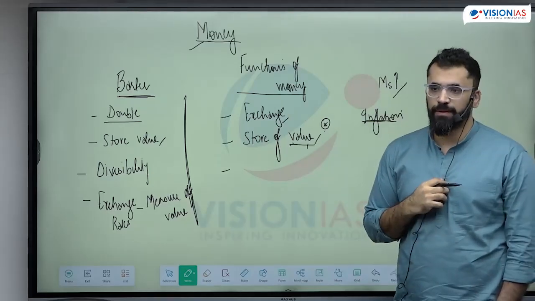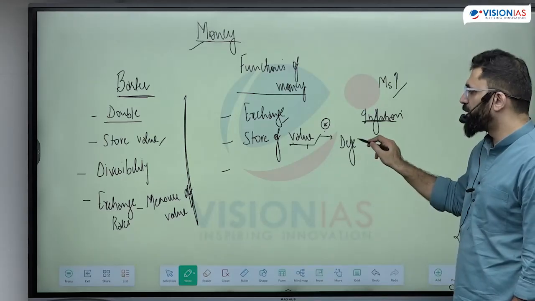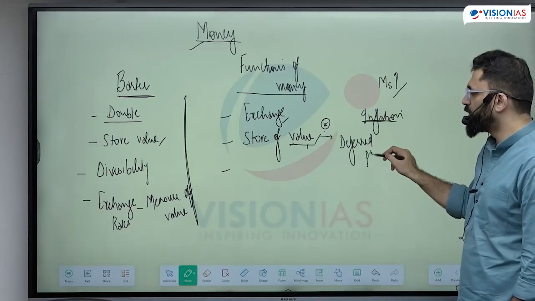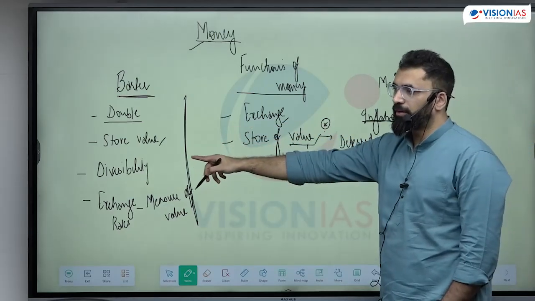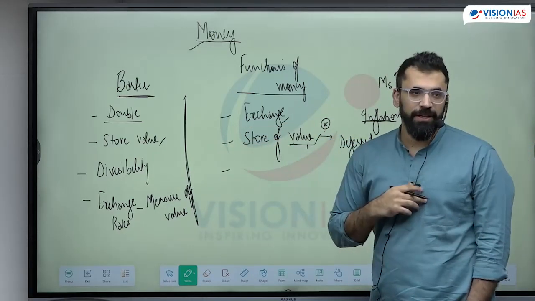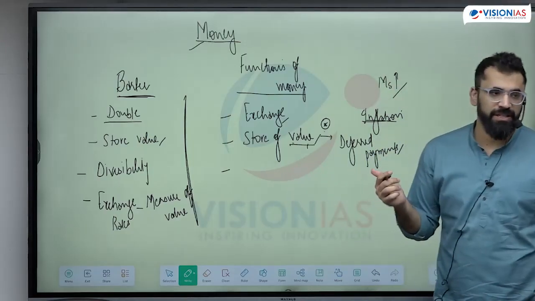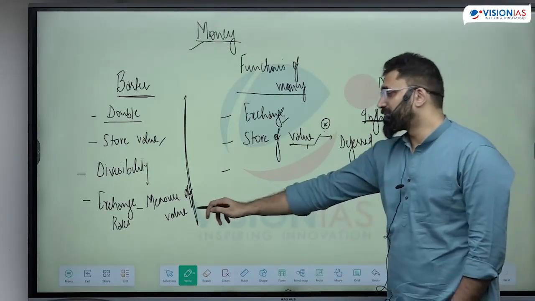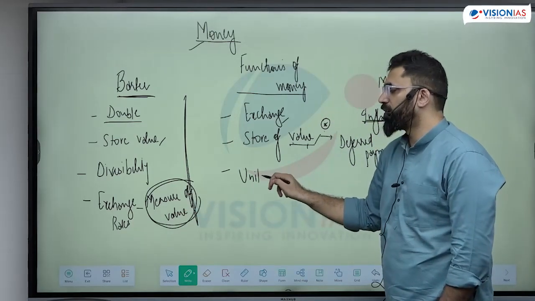And since it is a store of value, you can also store it for deferred payments, when you want to pay later, which will be difficult to do in a barter economy. And what else is the function of money? Divisible, okay. Exchange, divisible. It's helping me. It's a unit of money.